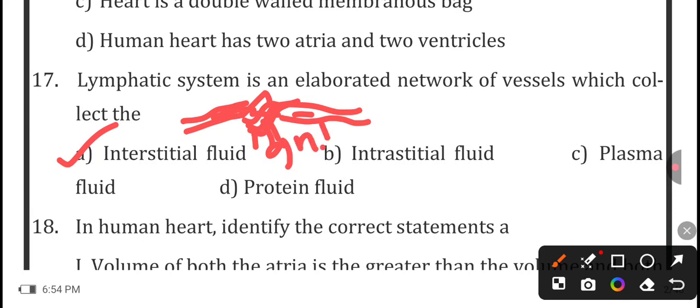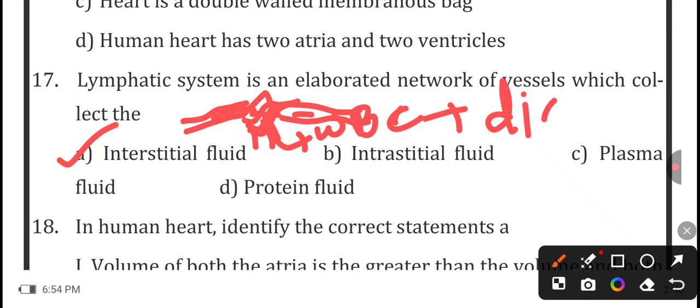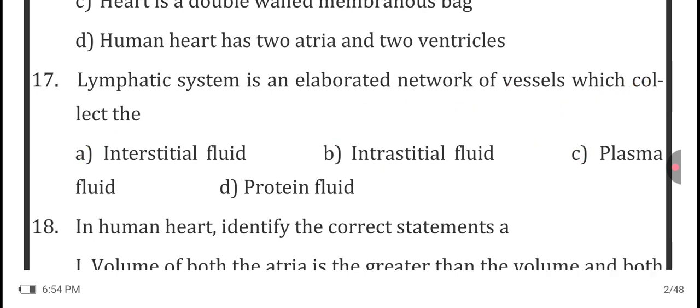Similarly, if the WBC comes out through the capillaries, then this process is known as diapedesis. So this is another important point. So here the correct option is interstitial fluid.